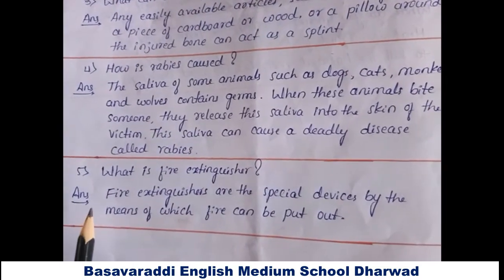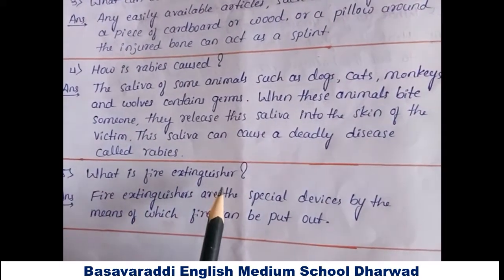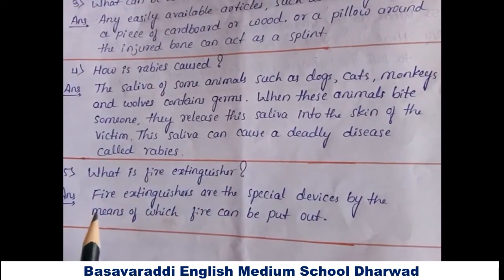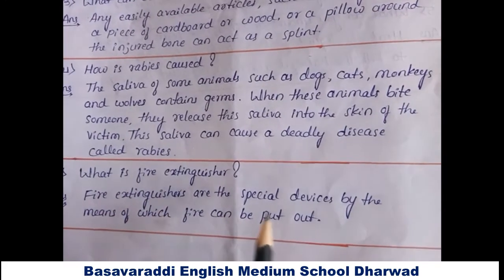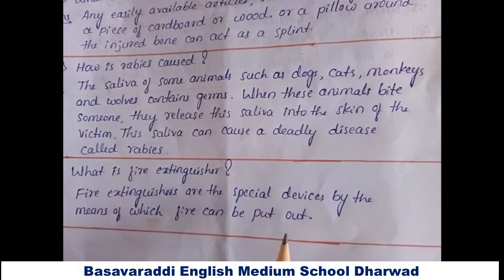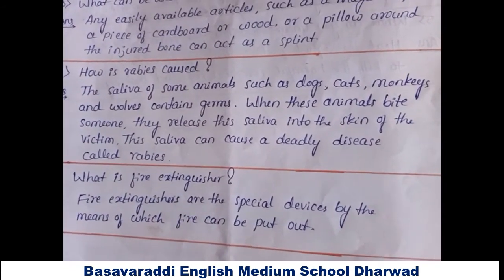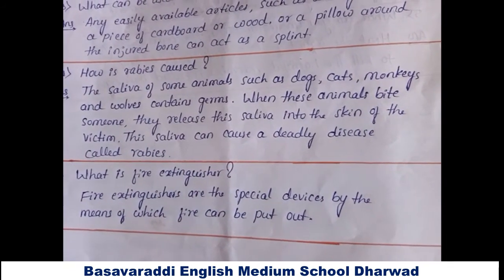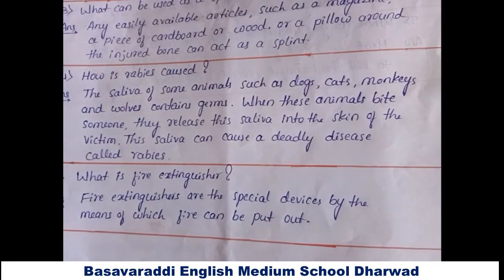Fifth one, what is a fire extinguisher? Answer: fire extinguishers are special devices by means of which fire can be put out. Okay, these are the short answer questions. The exercise part is completed. Thank you one and all.